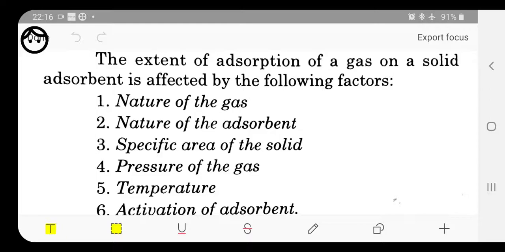Okay, so these things we have already discussed, that first it depends on the nature of gas, that is, we have different types of gases. So the gases which can be easily liquefied can be adsorbed more easily as compared to the gases which cannot be liquefied, like hydrogen and nitrogen, because here the critical temperature of these is very low.